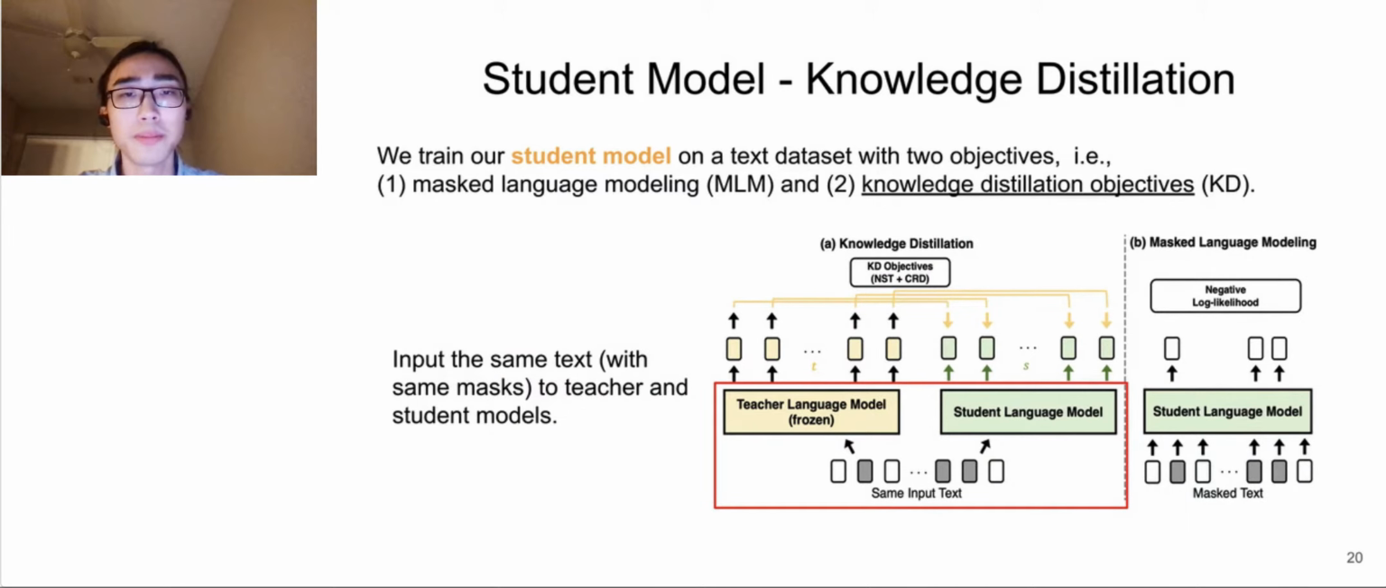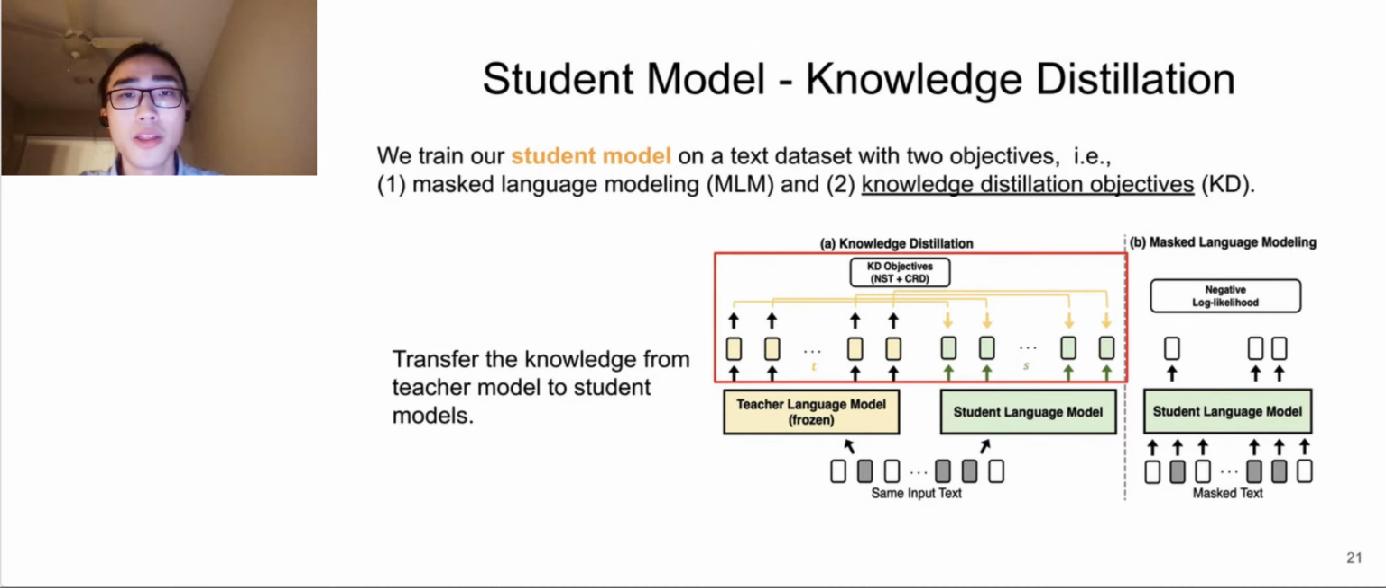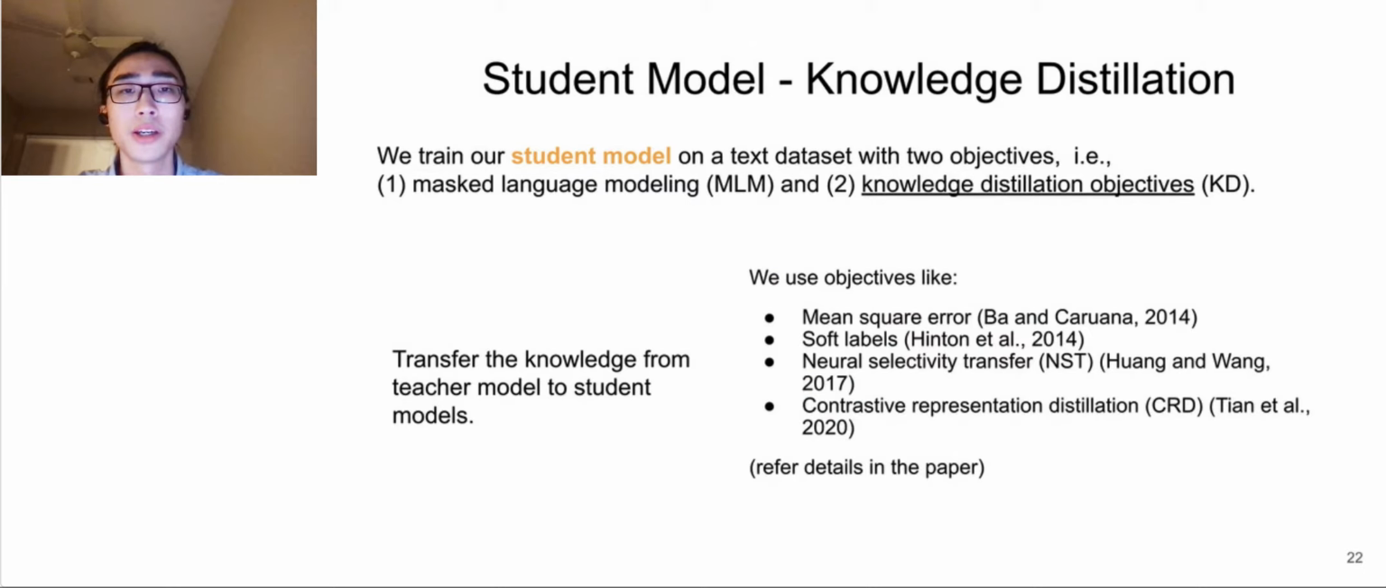Concretely, we input the same text to teacher and student models to obtain hidden feature representation outputs. Then we transfer the knowledge from the teacher model to the student model through this hidden feature representation by some knowledge distillation objectives. Here are some KD objectives we use: mean squared error, soft label, neuron selectivity transfer, and contrastive representation distillation, whose details can be found in the paper.